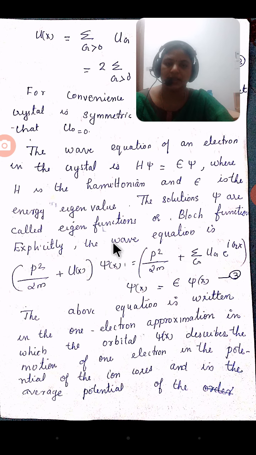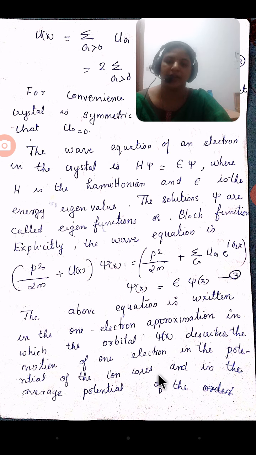Then we can apply some manipulation to this equation to get another form. Going on with the derivation, the above equation is written in the one-dimensional approximation, where psi of x describes the motion of a one-dimensional electron in the potential of the ion core.